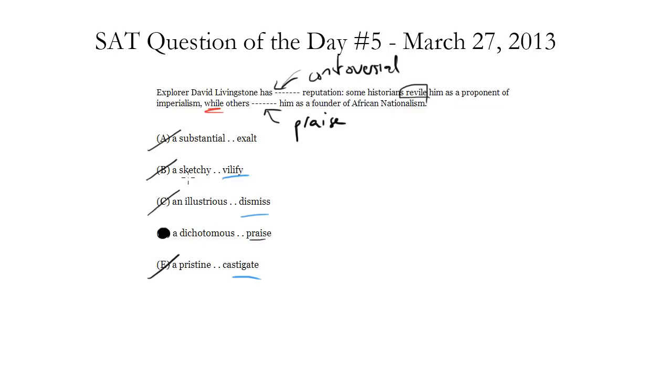In terms of the first blank, besides substantial and illustrious, which sound right in terms of reputation, so an illustrious reputation or a substantial reputation, again, not really relevant. The main one I want to focus on here is sketchy. That's a word that comes from the modern vernacular, right? Someone is sketchy. I think a lot of students might pick that just because it would fit, right? Livingstone has a sketchy reputation. Some historians blank him, while others blank him. And in some sense, sketchy does work. The issue is vilify does not fit into the second blank. It does not capture that sketchiness. But anyway, the answer to this one is indeed D, and that's how we work on this one.